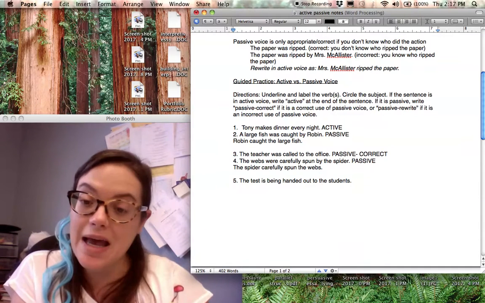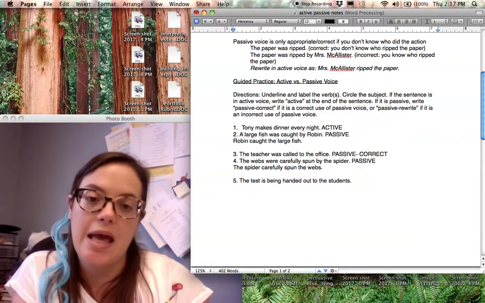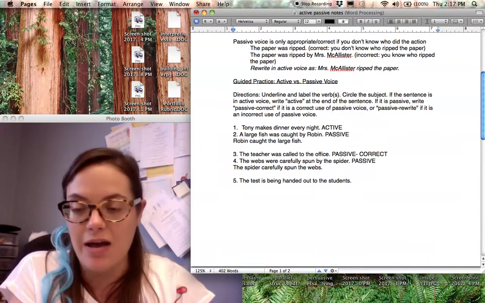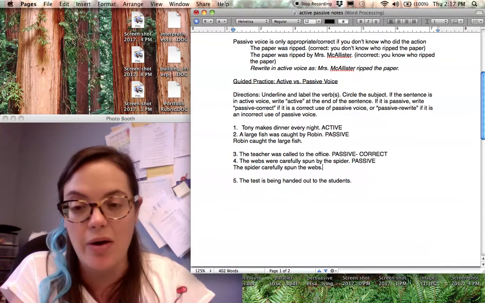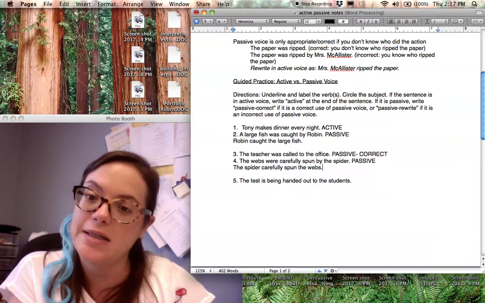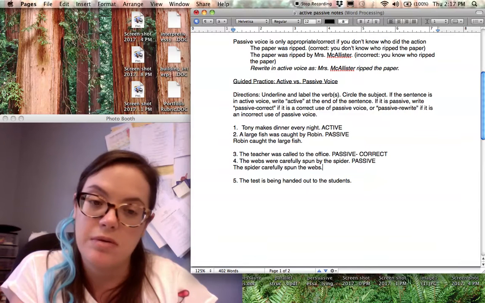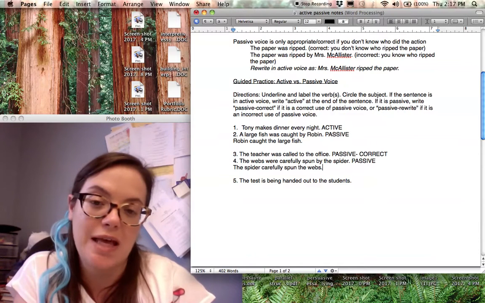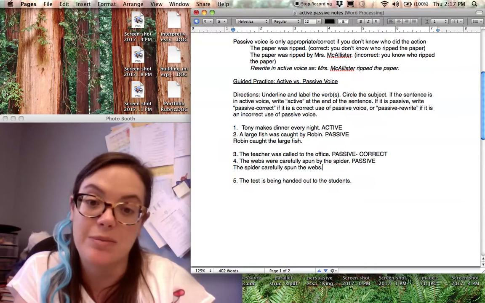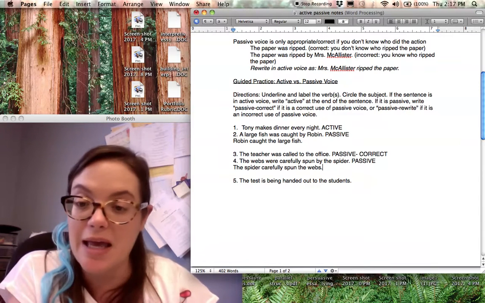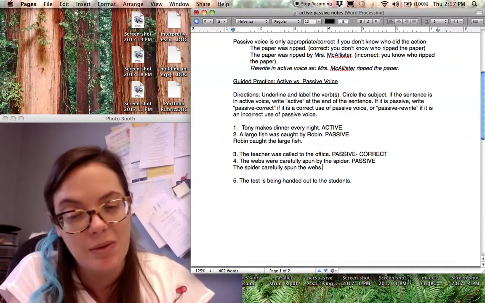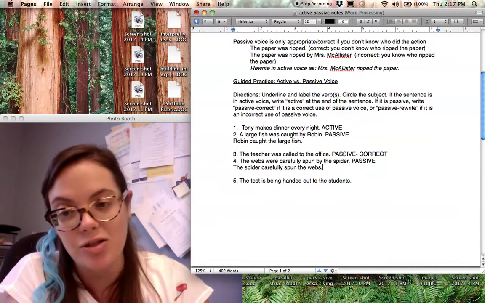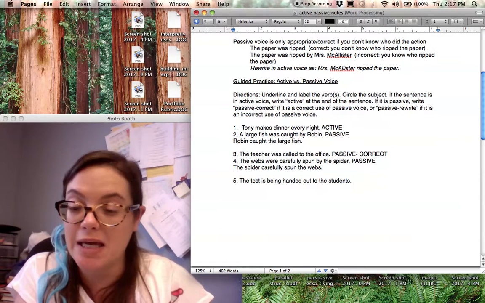Now I want y'all to take a second and look at number 5, and I want you to underline the verb and circle the subject and figure out whether it is passive or active. Hopefully you said that the subject was test, the verb is being handed out, and that this is a passive sentence. Now, we can't rewrite this one because we don't know who is doing the action. But if we did, we would want to rewrite it to make it active voice, right?